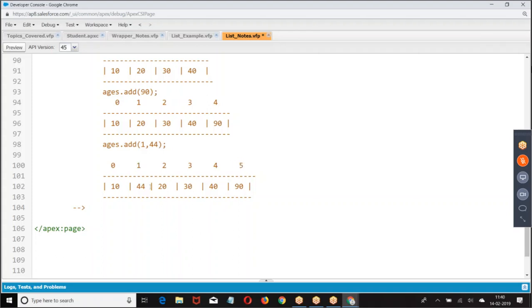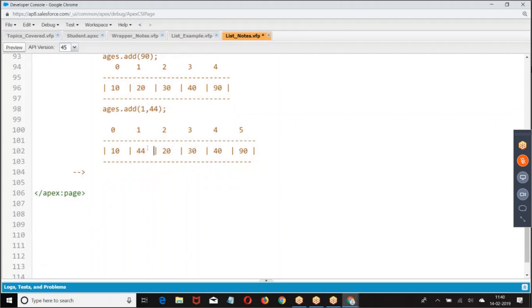Element is added at index 1. Remaining elements are pushed to the right. It is not replace. We are not replacing, we are pushing. We are adding the element at that position. We are pushing it. Replace is different.